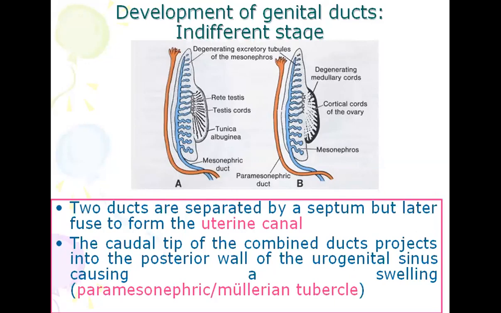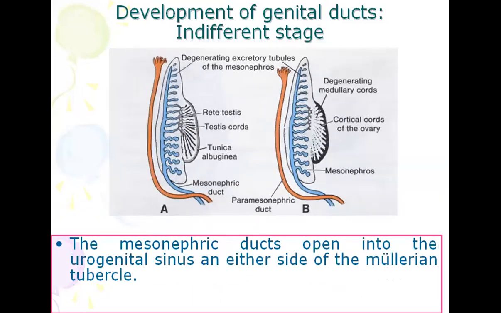The caudal tip of the combined duct projects into the posterior wall of the urogenital sinus, causing a swelling, that is the paramesonephric or Mullerian tubercle. Both these join on the paramesonephric tubercle. The mesonephric ducts open into the urogenital sinus on either side of the Mullerian tubercle.